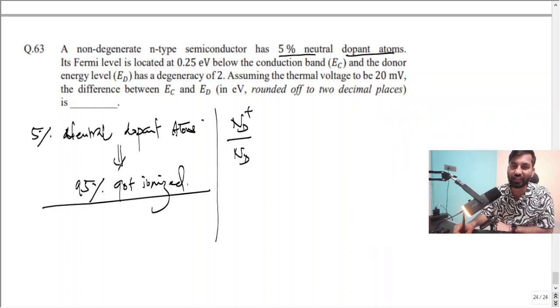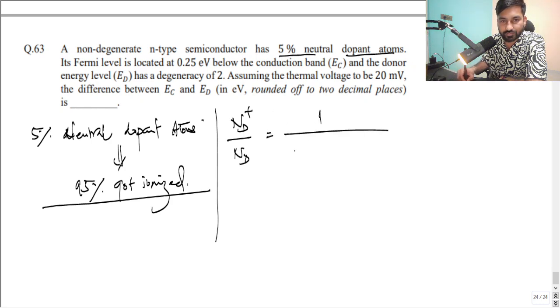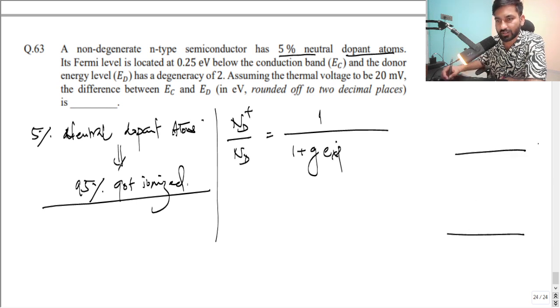And this is nothing but a kind of probability only, right? We have seen the Fermi-Dirac probability. Fermi-Dirac is the same kind of thing. So 90% got ionized in the sense that 1 by 1 plus g times exponential. Again, you can draw the energy band diagram if you want to. Remember that. And there is an EF, and there is an ED.